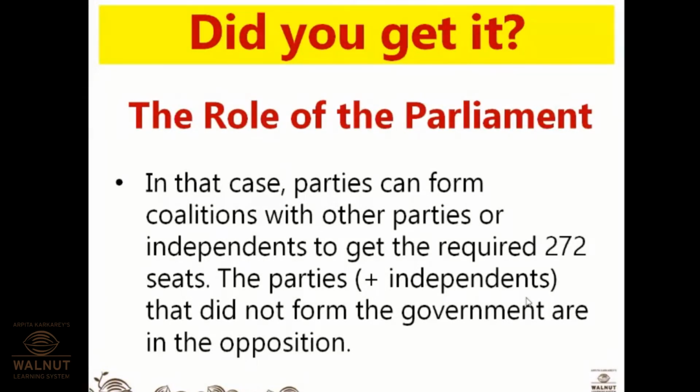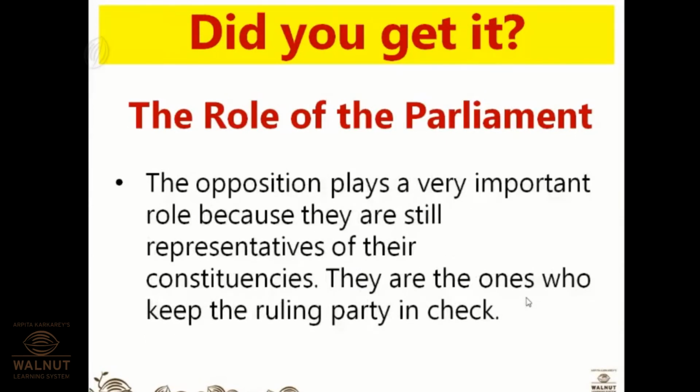So these are the three different terminologies which are very important for you to understand. The opposition plays a very important role because they are still representatives of their constituencies. They are the ones who keep the ruling party in check.